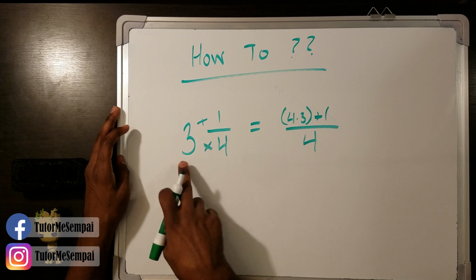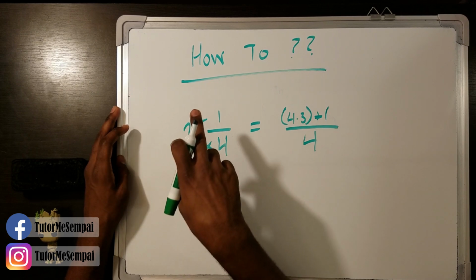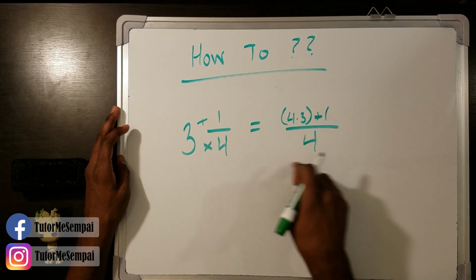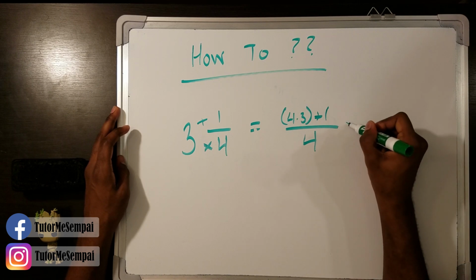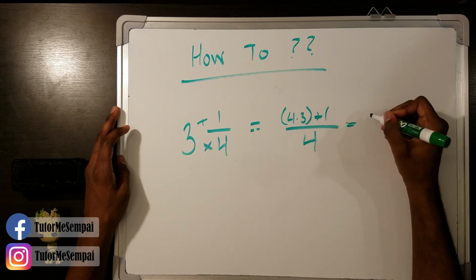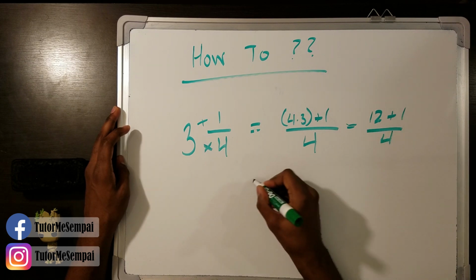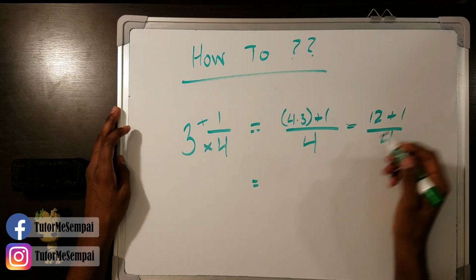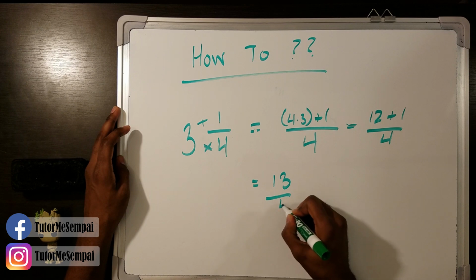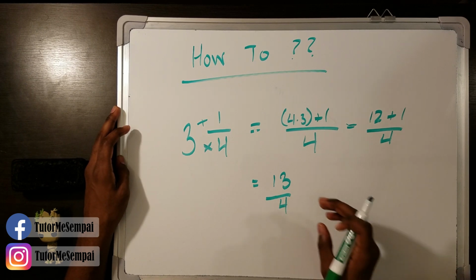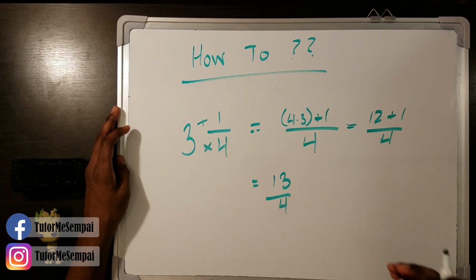So we did 4 times 3, whatever that equals, add it to 1, and that's your numerator. So what's 4 times 3? Well, that's 12. Plus 1 over 4, which equals 12 plus 1, 13 over 4. This means 13 over 4 is our improper fraction.